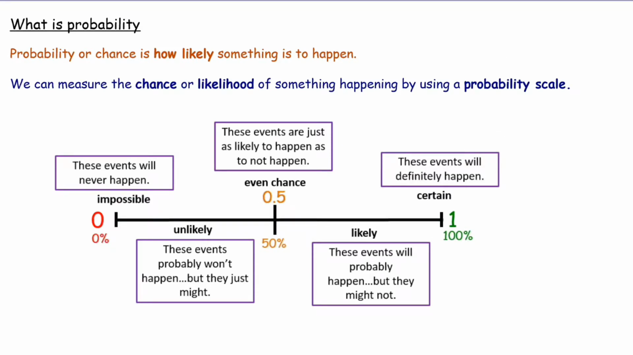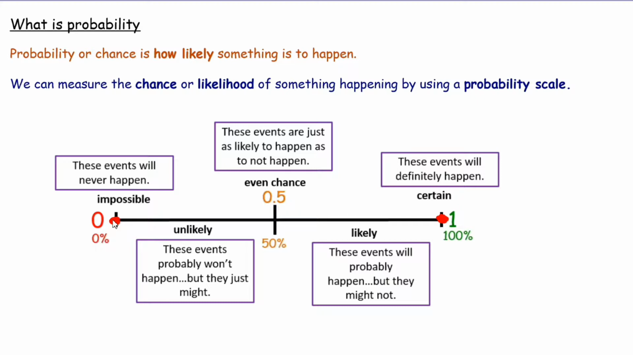Probability or chance is how likely something is to happen. We can measure the chance or likelihood of something happening by using a probability scale. Now, the events that are at this point here are basically events that will never happen. So you'll hear someone saying that there's a 0% chance of this happening. And events that are assigned at this point here are definitely going to happen. So they are certain.